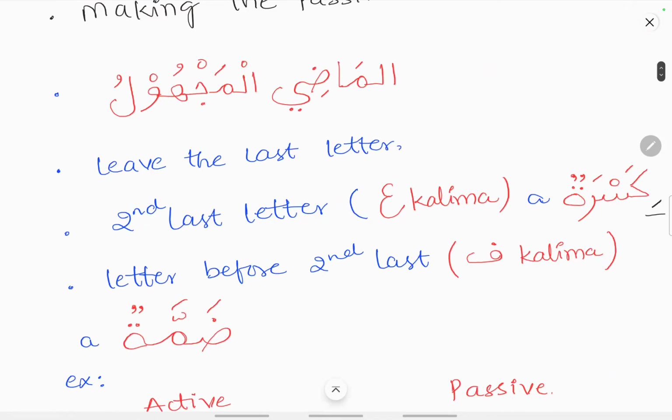Al Madi, the Failul Madi, is nothing but the past tense verb. The Majhul form of the past tense verb: leave the last letter; the second last letter, that is the Ain Kalima, will receive a Kasra, and the letter before it, that is the Fa Kalima, will receive a Dhamma. So how to make an active verb into a passive verb?